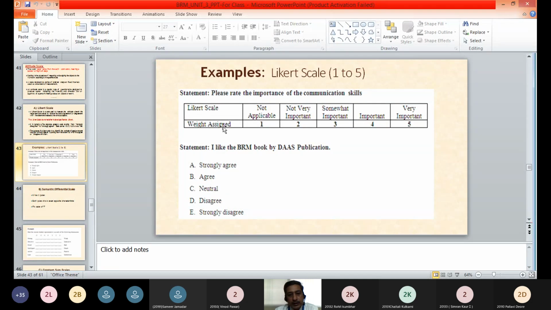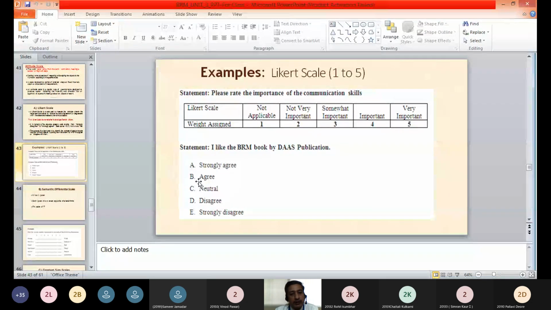So like that we can assign values or weights to different responses which we want to take from the respondent. There is another statement on which we can have responses from the respondent. The statement is, I like BRM book by Das publication. That is a statement for which we want to take a response from the respondent. The categories are A to E, a 5-point scale again, but having different options.